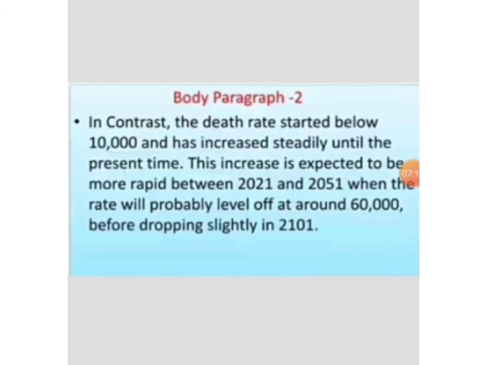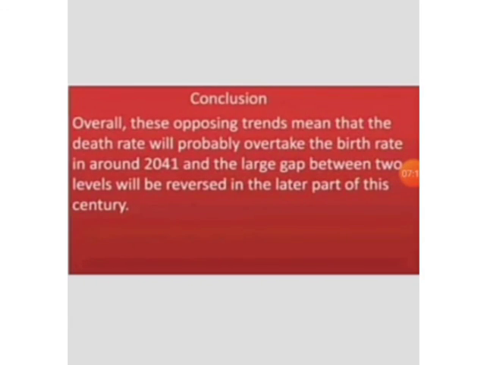Now at last, coming to the conclusion, you can conclude by saying that these opposing trends mean that the death rate will overtake the birth rate in 2041, and the gap which is observed here can widen in the later part of this century. So by this you can go through your analytical paragraph. By taking this as an example, you can solve questions based on this.